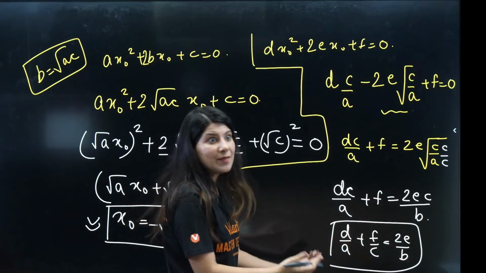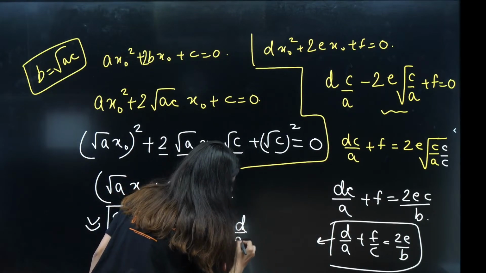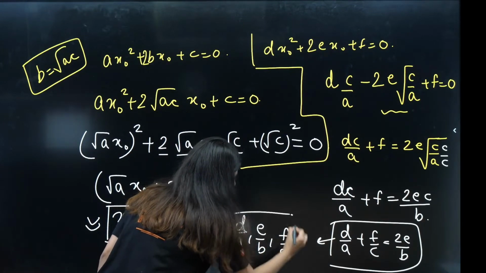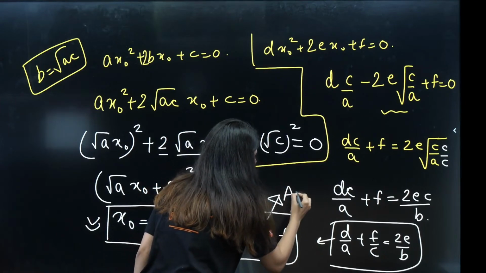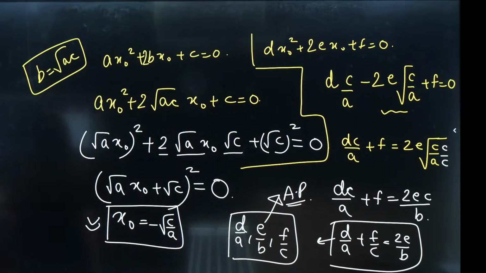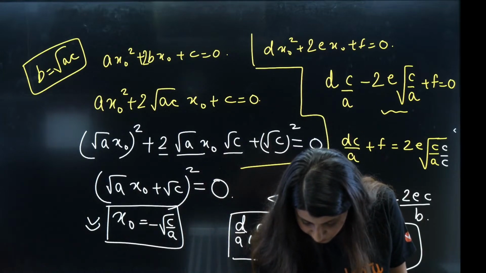This is screaming out loud that d by a, e by b, f by c are in AP. AP, my dear students. Yes or no? These are in AP, arithmetic progression, my dear students.